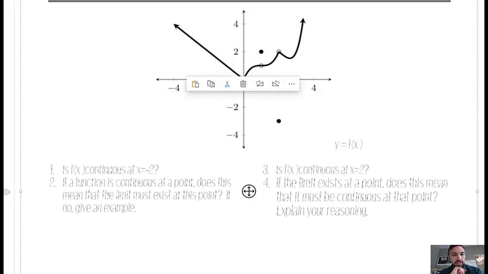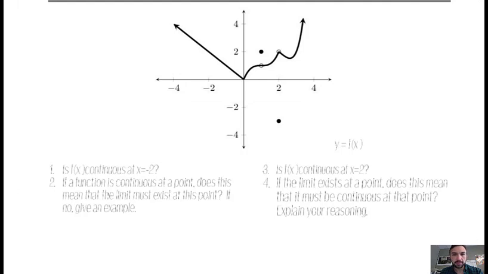Alright, so I've got this piecewise function from the other day and I've got a question: is f of x continuous at -2? So look at -2 and ask yourself, what do you think? At -2, does it look like it's a nice continuous graph? At that value, looks like it to me. So yes, it's continuous at this point.